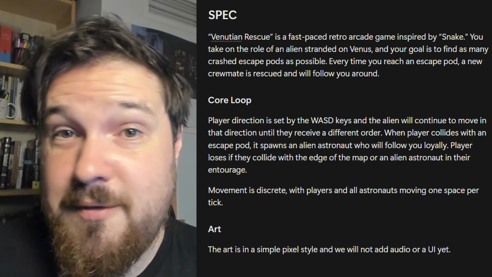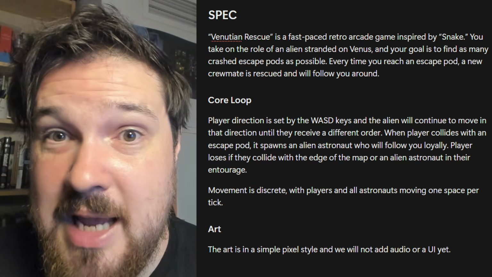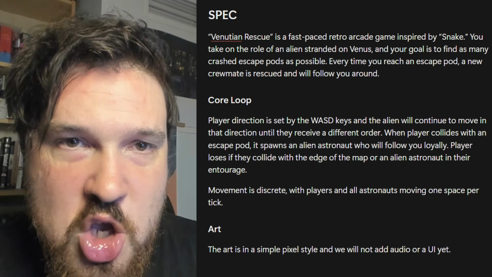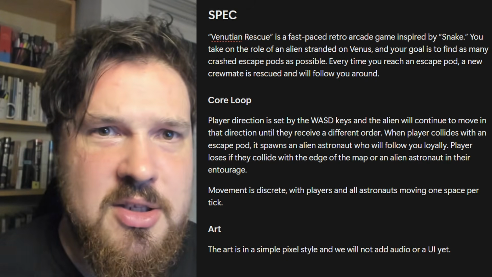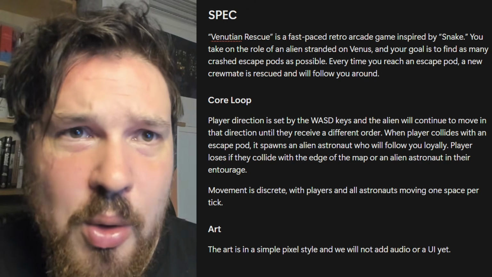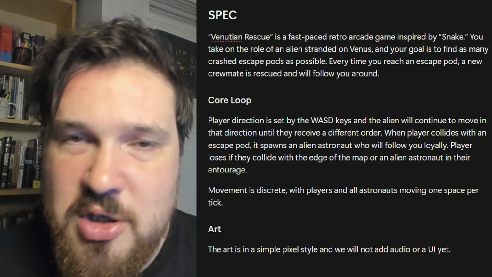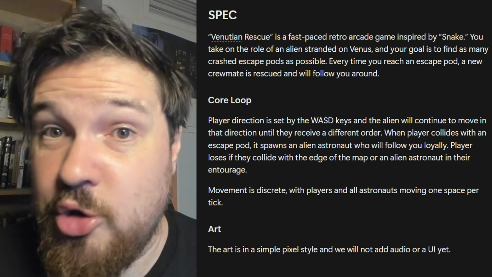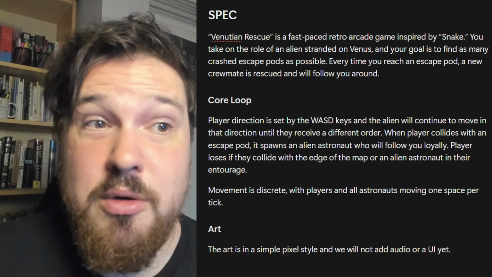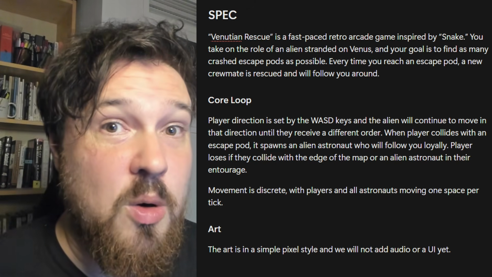Here is what I'm going to say. Venusian Rescue is a fast-paced retro arcade game inspired by Snake. You take on the role of an alien stranded on Venus, and your goal is to find as many crashed escape pods as possible. Every time you reach an escape pod, a new crewmate is rescued and will follow you around. This is the core loop.